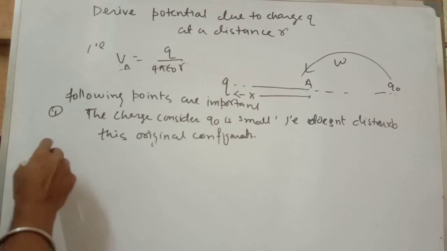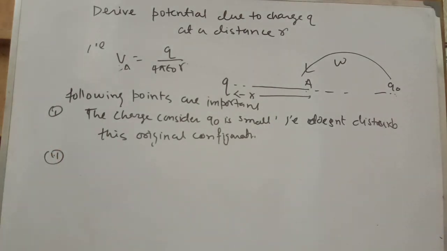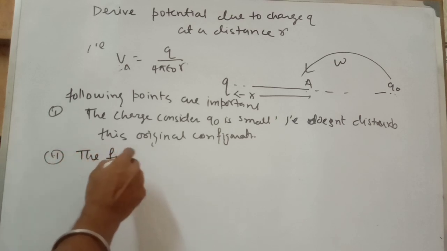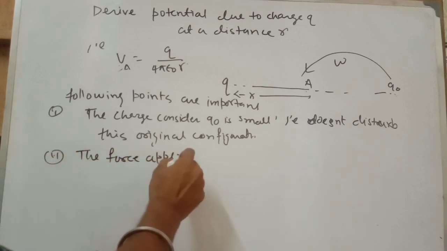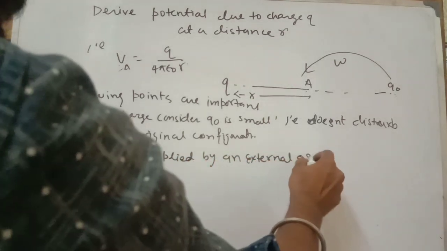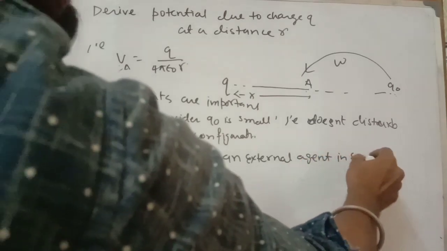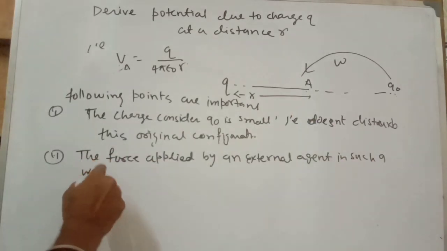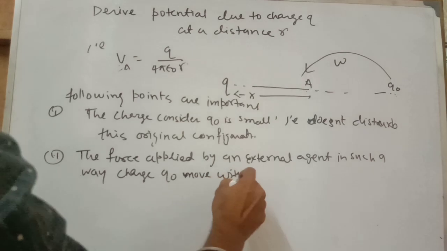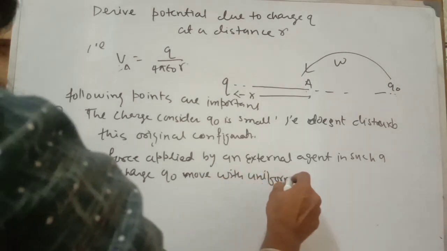Number two, the force applied by an external agent is such that the charge q naught moves with uniform velocity. That means there is no net force on the charge q naught. So the force applied by an external agent is in such a way that the charge q naught moves with uniform velocity.